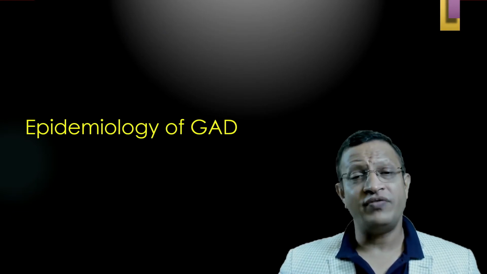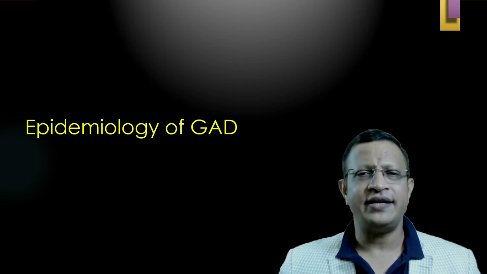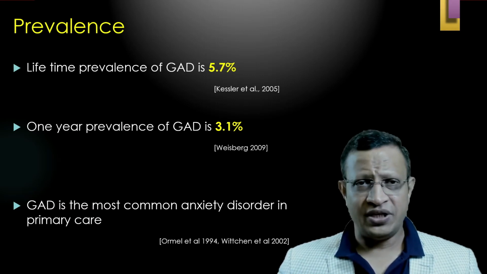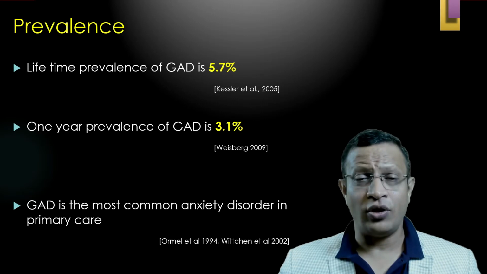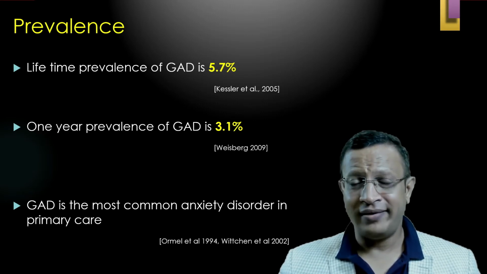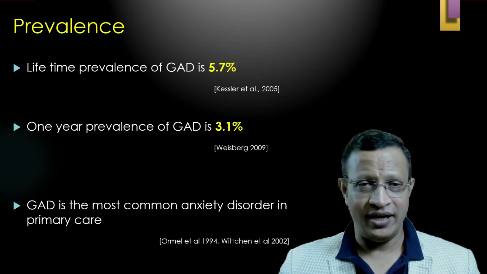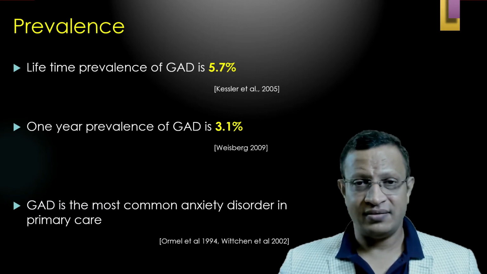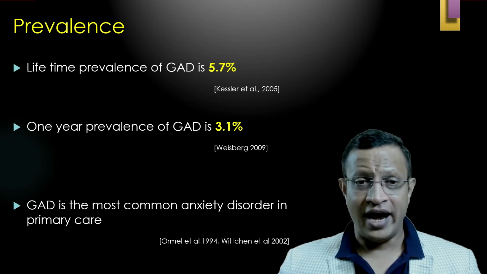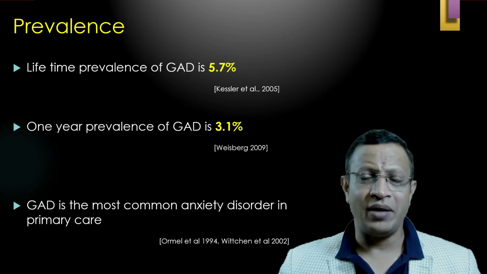Let's understand, what is the epidemiology of generalized anxiety disorder? How common is it? Why should we know about generalized anxiety disorder? There are various studies that have been done. Especially, the lifetime prevalence of generalized anxiety disorder is 6%. That means out of 100 people, 6% will have GAD. If you look at the 1 year prevalence, generalized anxiety disorder is 3%. And generalized anxiety disorder is the most common anxiety disorder in primary care.